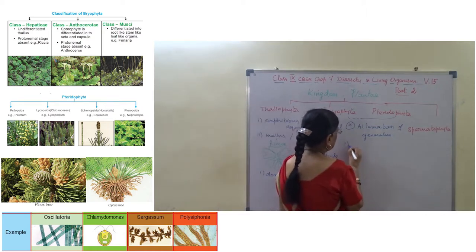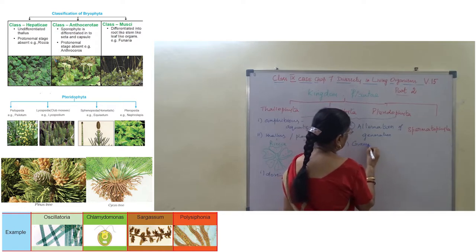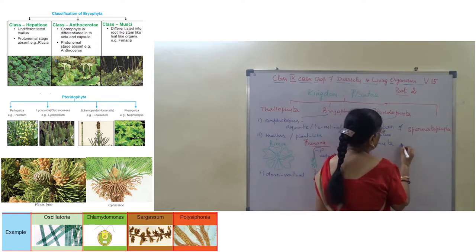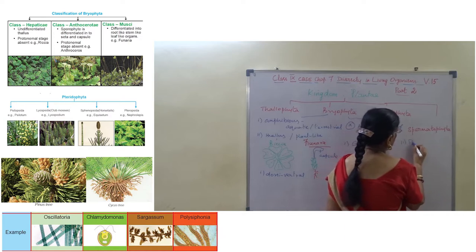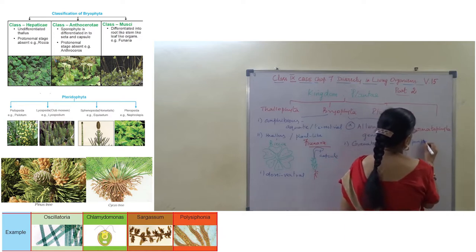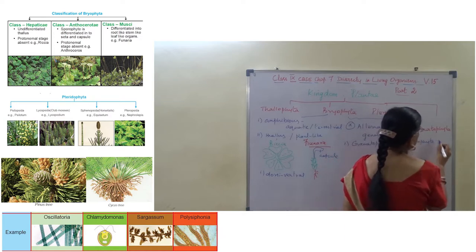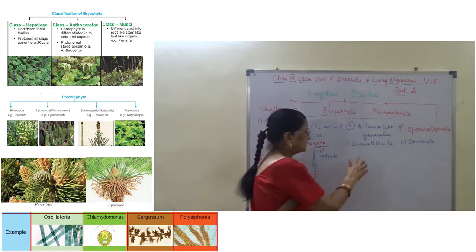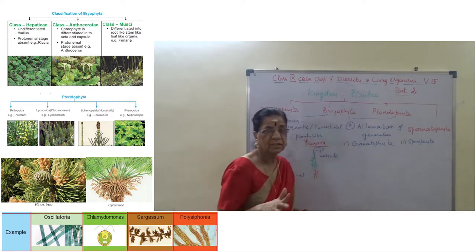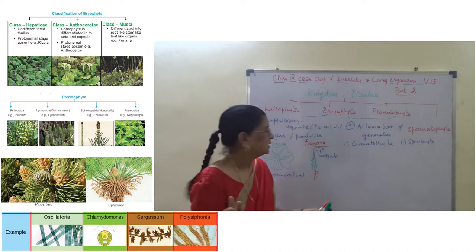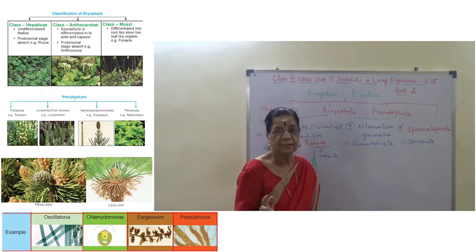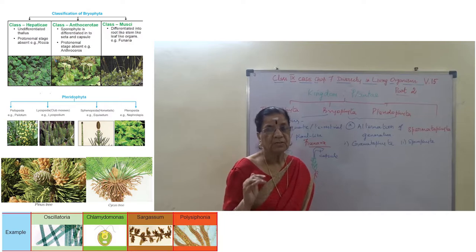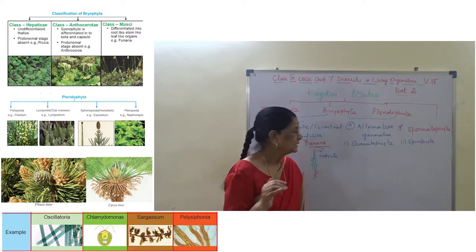One is gametophyte, and the other one is sporophyte. What does it mean? As the name suggests, phyta always means plants.